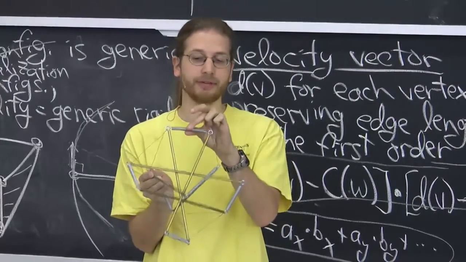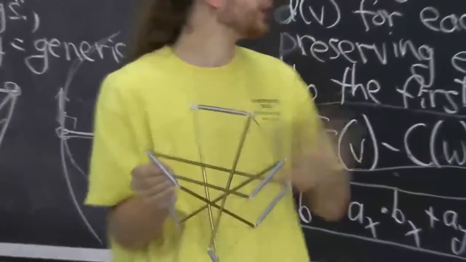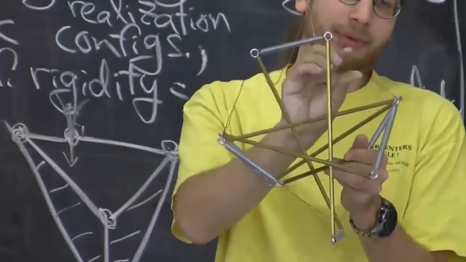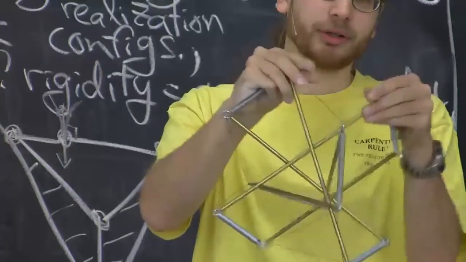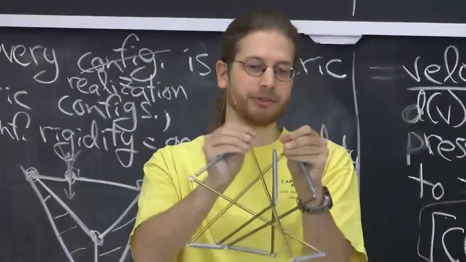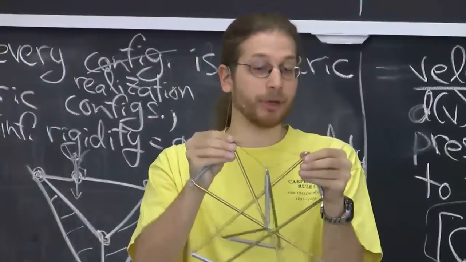Okay, the lengths of these edges should never change. That's been the world we live in, at least to the first order. Edge lengths of bars should never change. Now we have these cables. Now cables really can get shorter. This cable is perfectly happy to get shorter. I can pull those two vertices together. But what it prevents is getting longer.